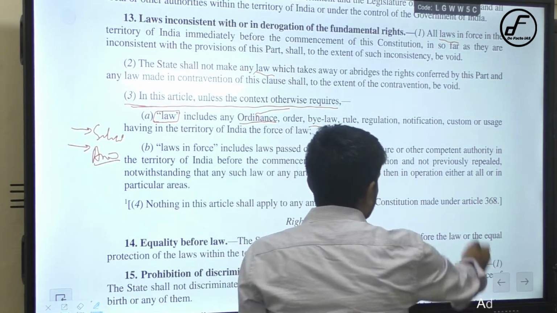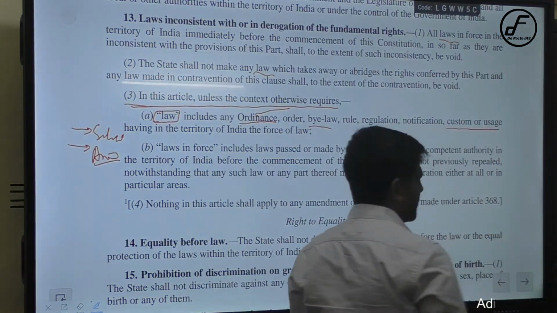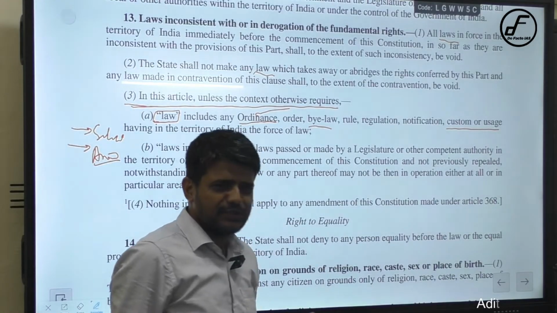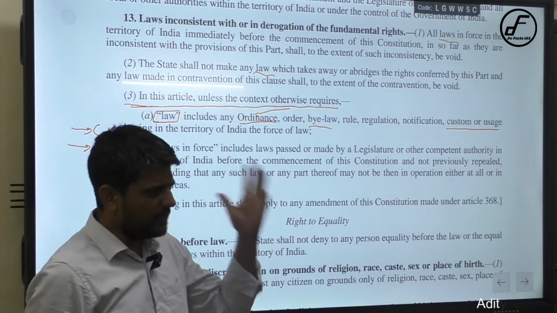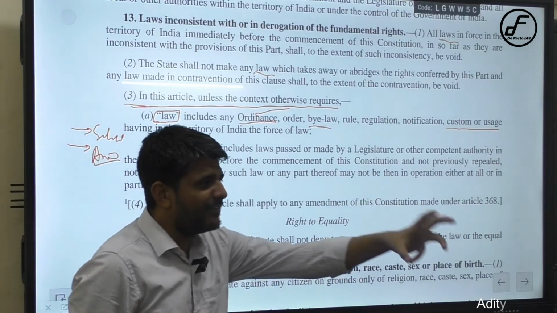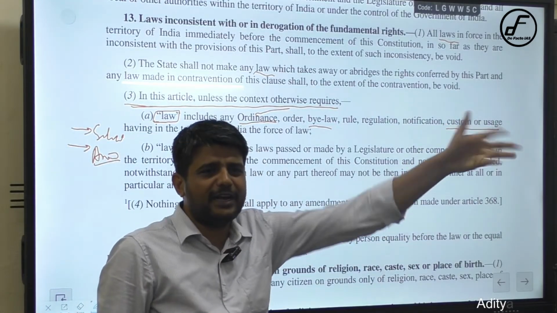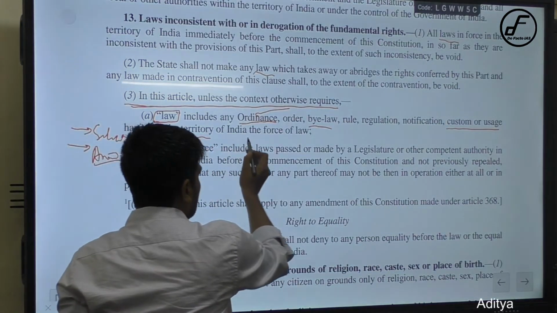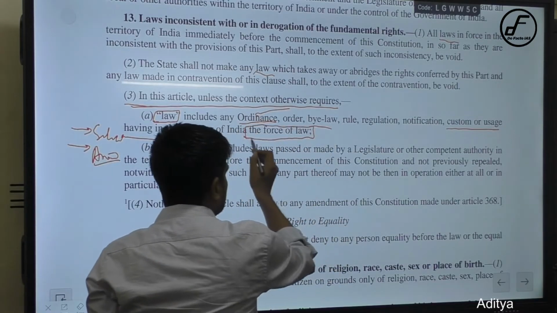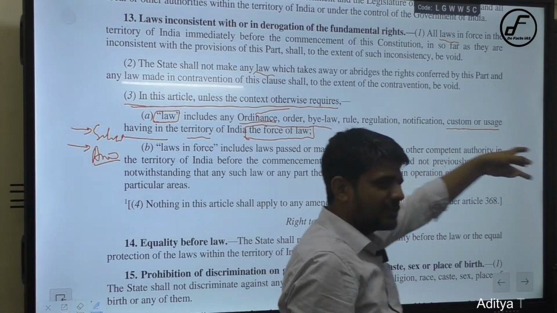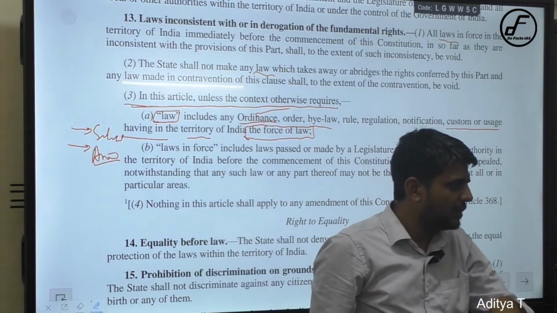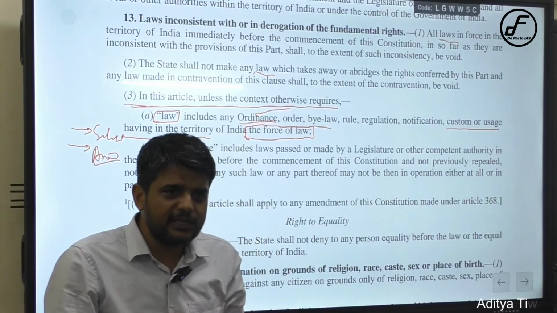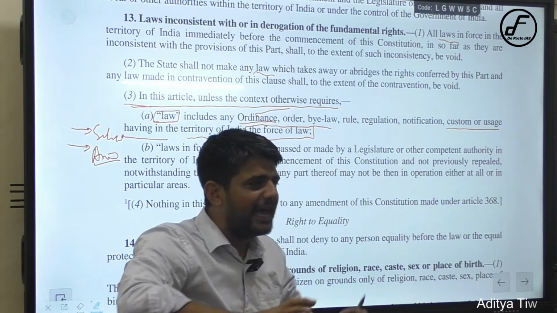But a critical thing is custom or usage. Now that is very important. Custom, not made by any legislature. Usage, not made by any legislature. So does it mean that every custom or usage automatically comes under Article 13? So the next words are important: having in the territory of India the force of law. It means that there should be a custom or usage which, even though not exactly a law made by legislature, is followed by the people of India as if it is a law.